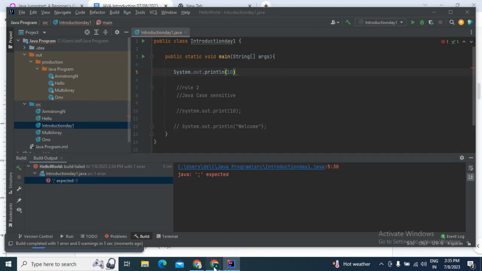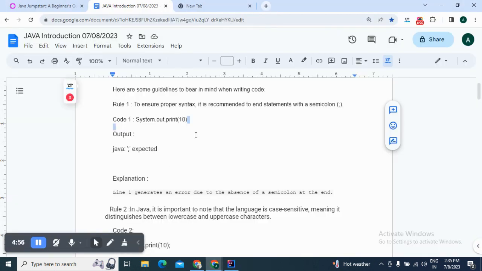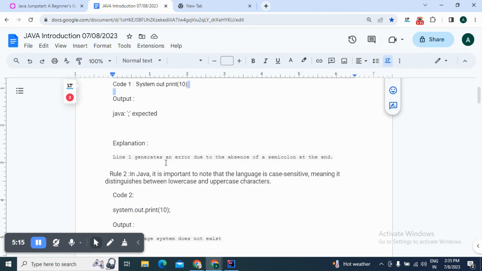It tells me that a semicolon is expected. From that, what we learn is that at the end of any statement in Java, we need to use a semicolon. Here the semicolon is expected. This is the output I got. The explanation is that we are getting an error due to the absence of a semicolon at the end.